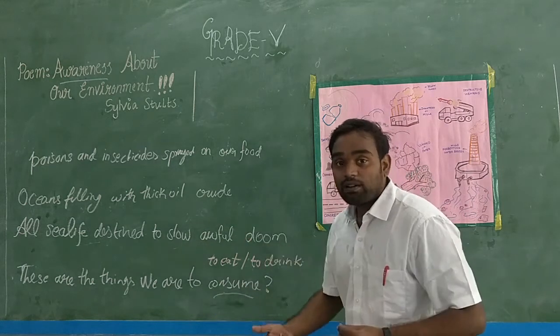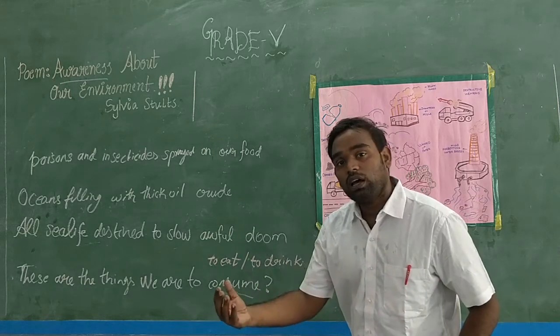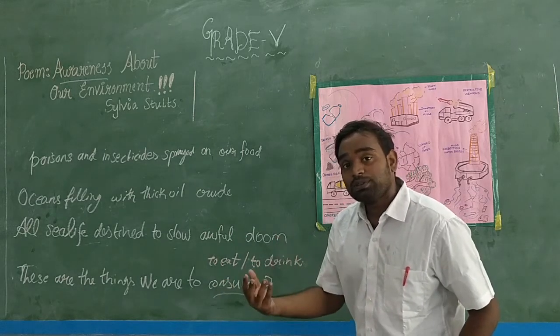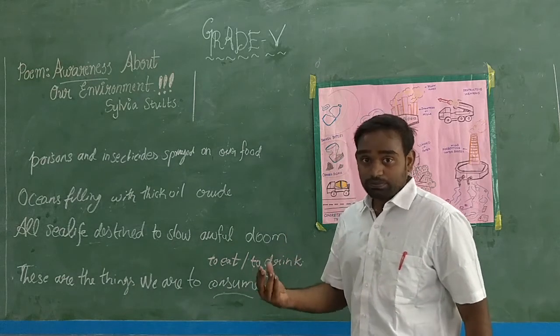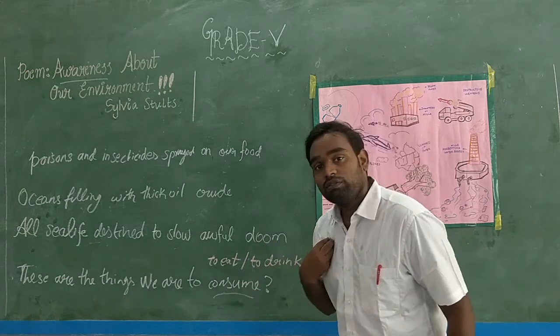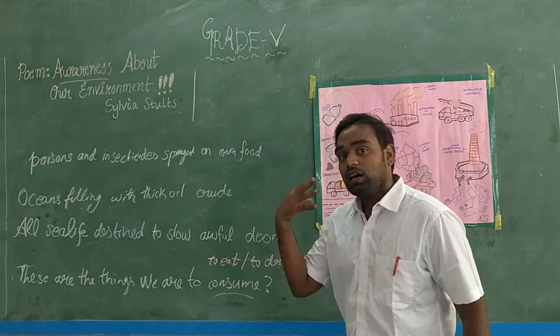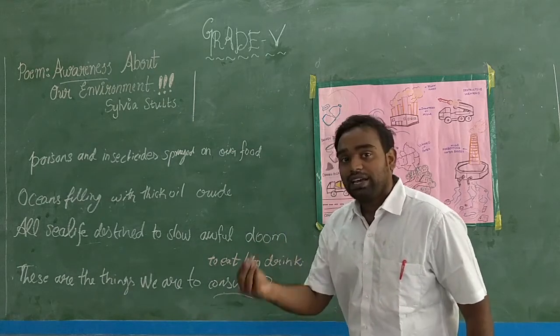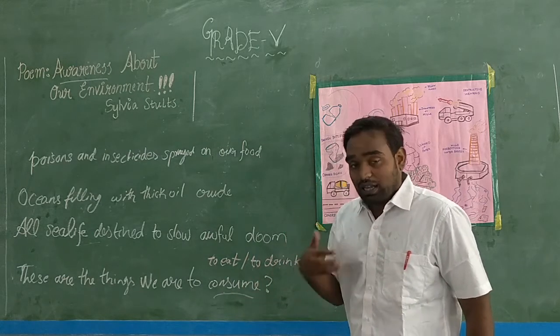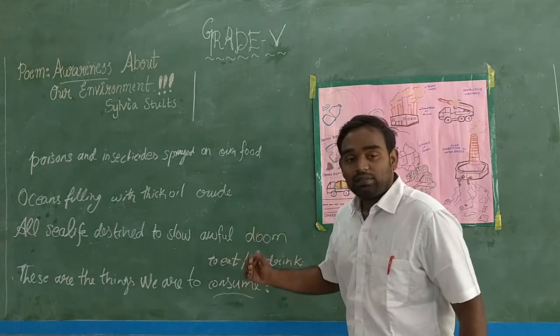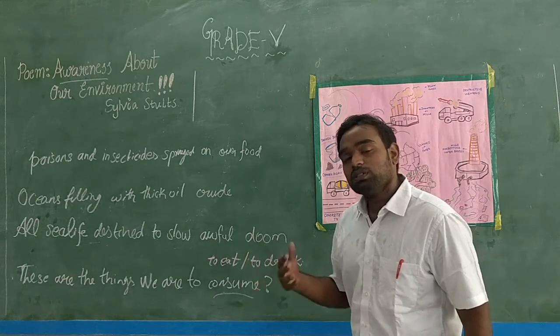Because farmers produce food. They produce raw materials for our food like vegetables, fruits, grains, seeds, etc.